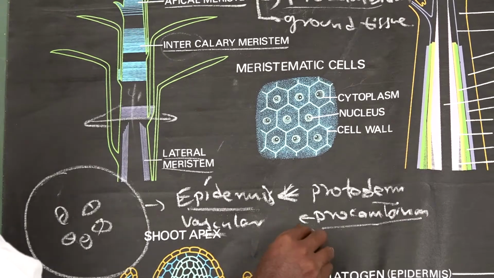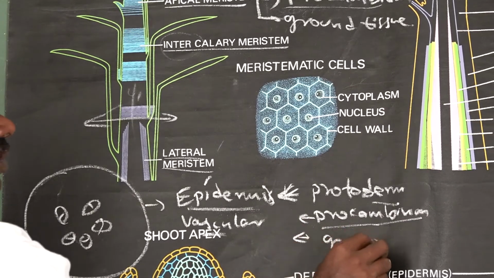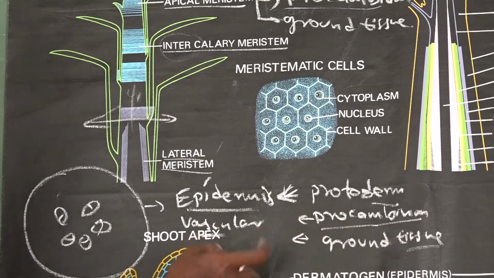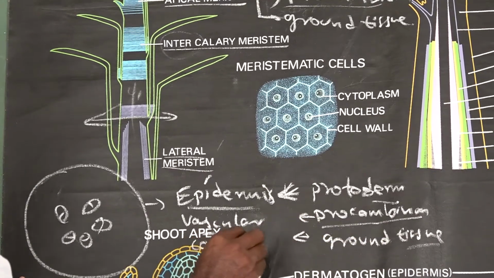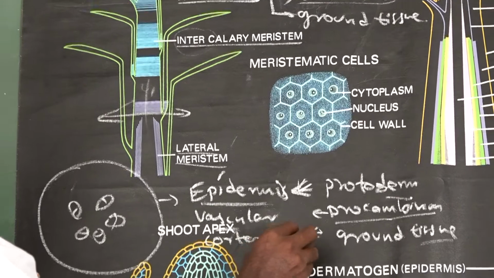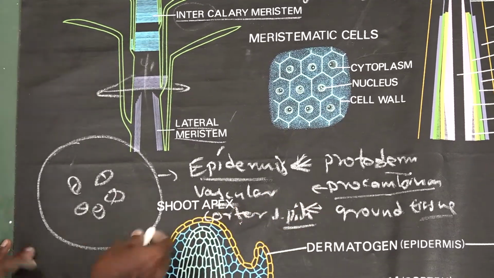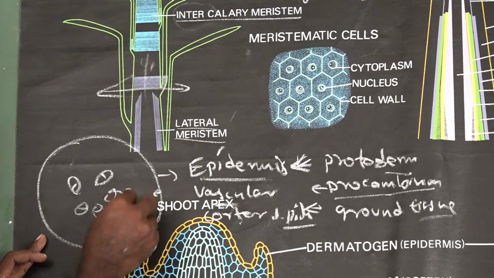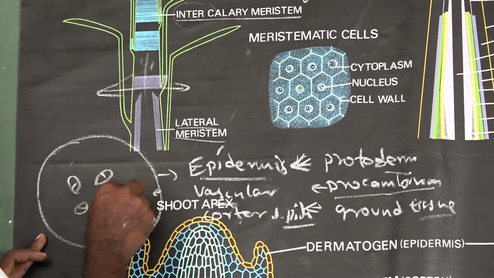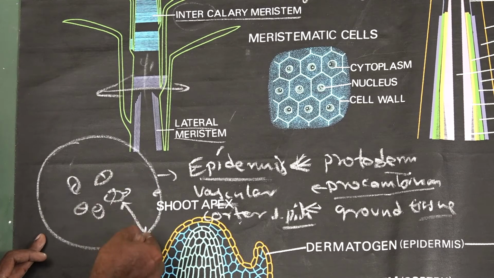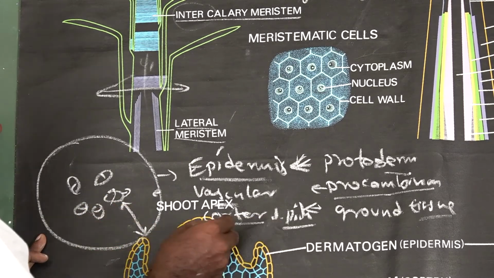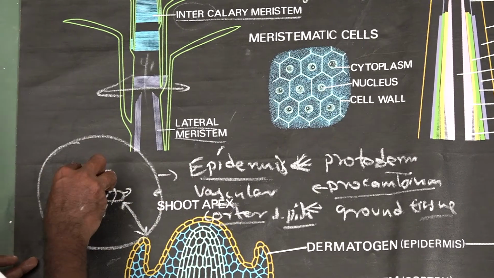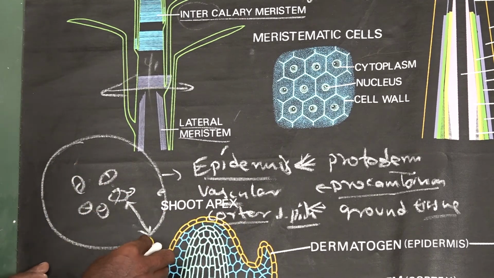And the third one is ground tissue. This ground tissue gives rise only to the cortex and pith. The cortex and pith are found in between the vascular tissue system and the epidermis. The cortex is the zonal region connecting the central vascular tissue system and the outer epidermal zone.